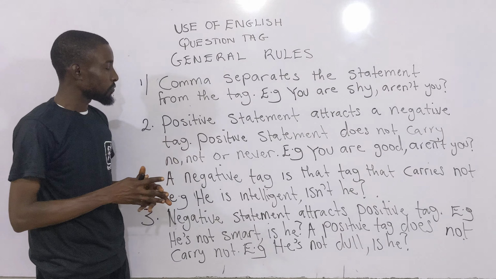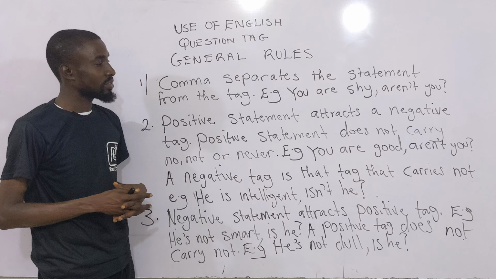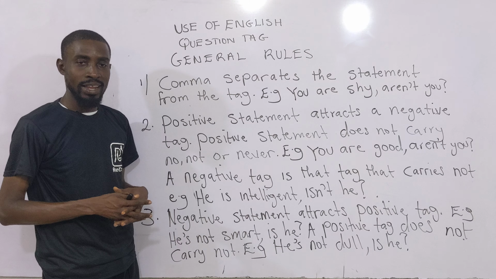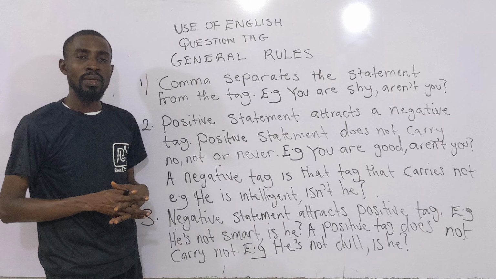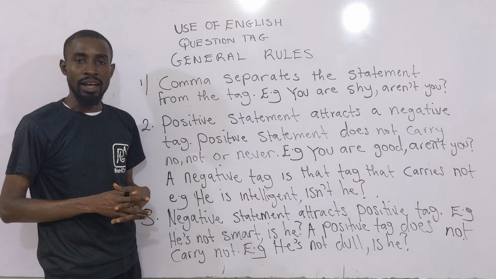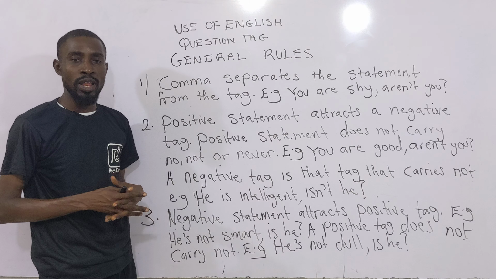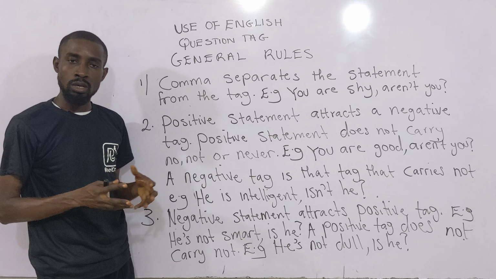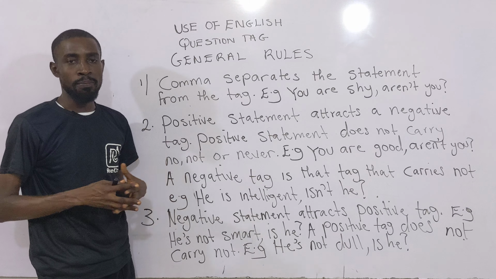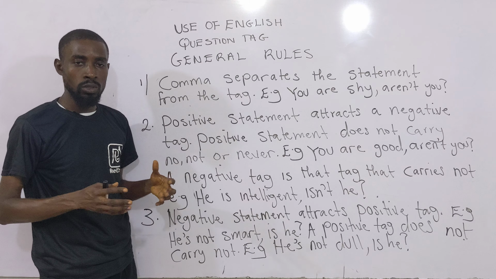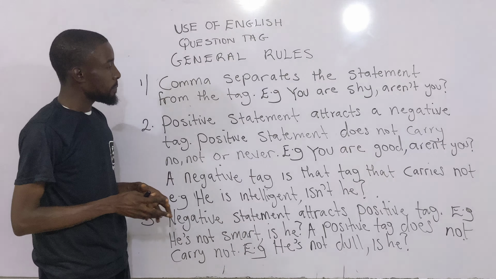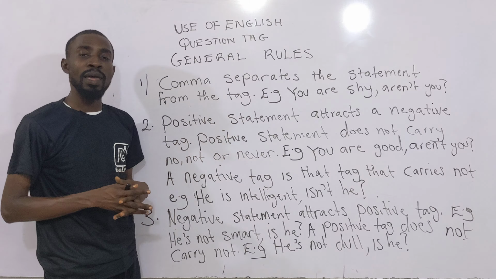And rule 2 here says, positive statements attract a negative tag. What do you mean by a positive statement? A statement is said to be positive when it doesn't carry no, not, or never. Now, when such a statement is made, it must go with a negative tag. And a tag is negative when it carries not.